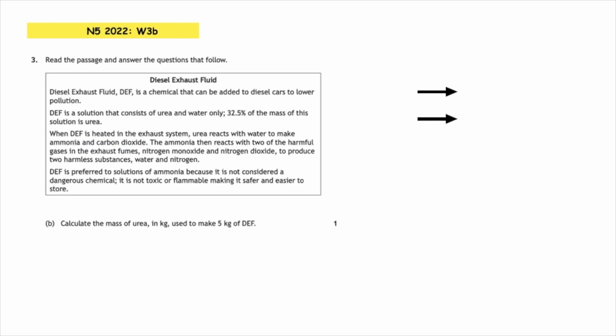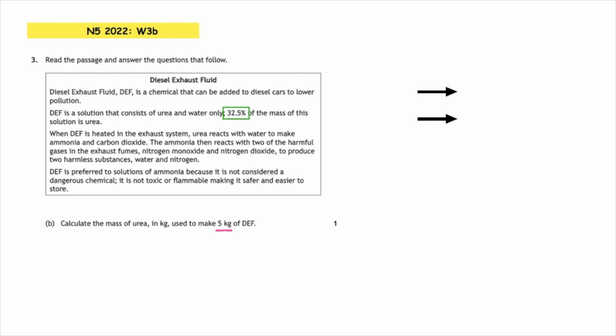Calculate the mass of urea in kilograms used to make 5 kilograms of DEF. So I want to skim and scan for information which tells us about the mass of urea. In the second sentence, we can see that it says DEF is a solution that consists of urea and water only. 32.5% of the mass of this solution is urea.